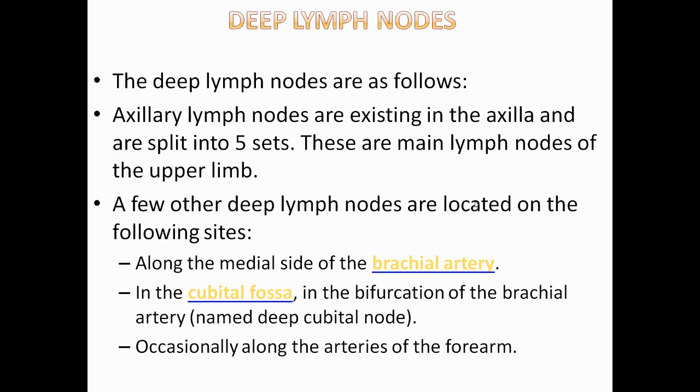Now we will see the deep lymph nodes. Axillary lymph nodes exist in the axilla and are split into five sets. These are the main lymph nodes of the upper limb. A few other lymph nodes are located on the medial side of the brachial artery, in the cubital fossa, at the bifurcation of the brachial artery, and occasionally along the arteries of the forearm.